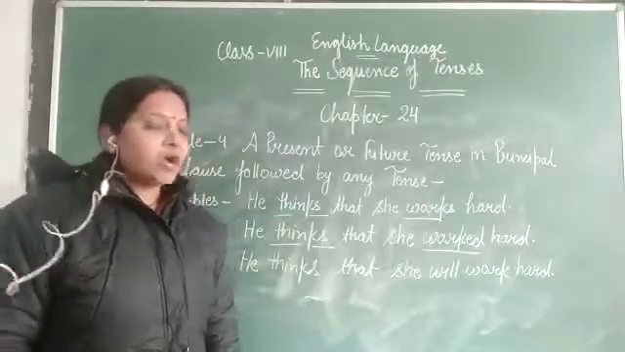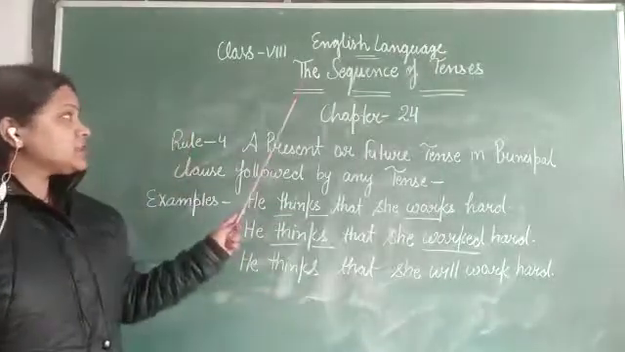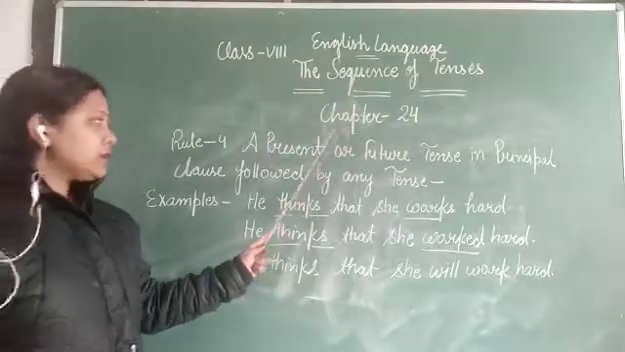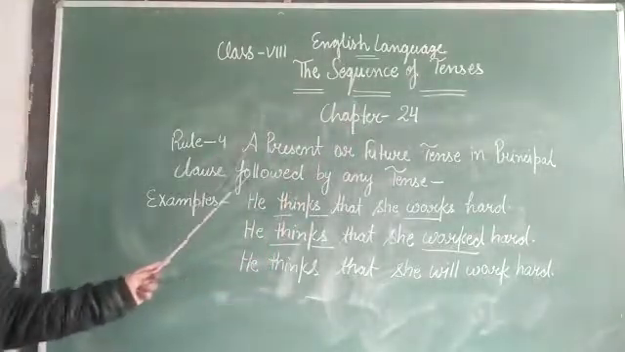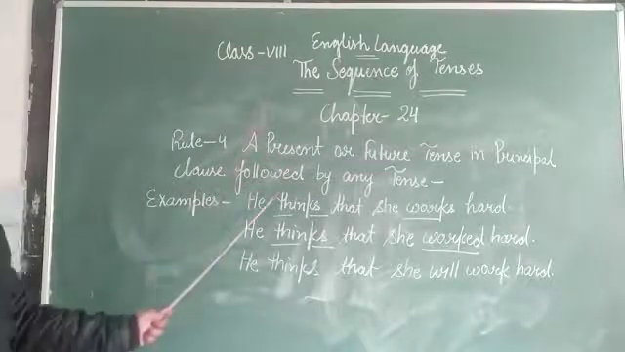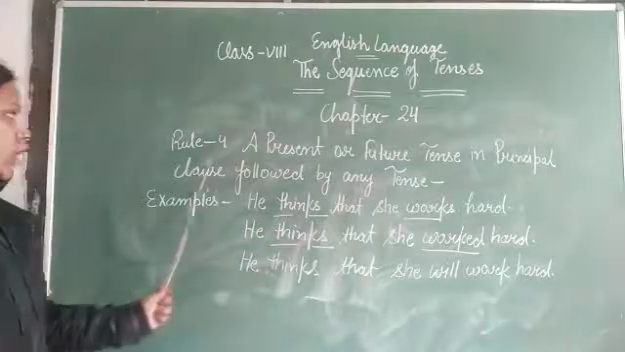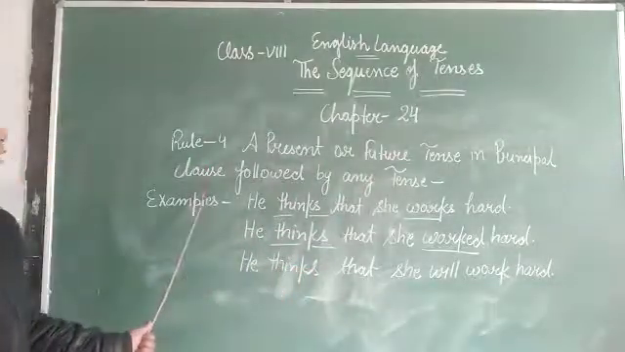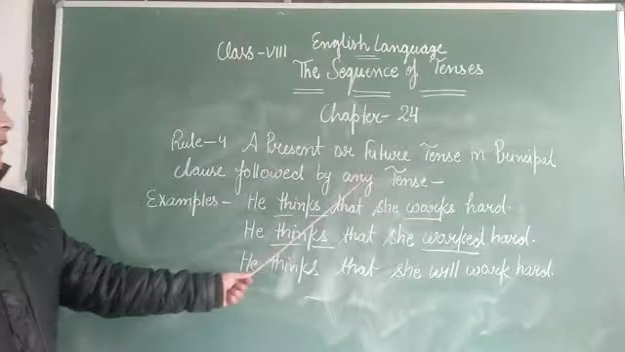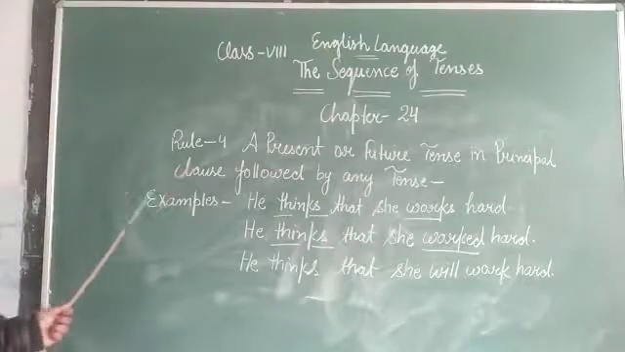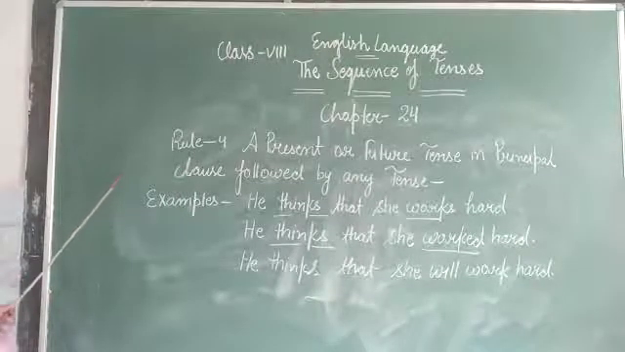Good morning children. Again the same topic in this video, the sequence of tense, chapter number 24. In this video I will explain a present or future tense in principal clause followed by any tense. Rule number 4: a present or future tense in the principal clause is followed by any tense. It may be present, past, or future, according to the sense. Clear?